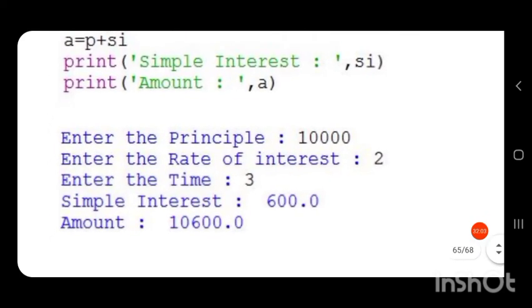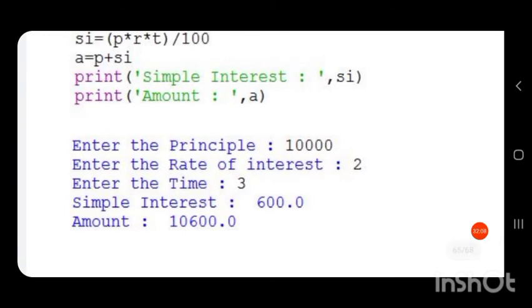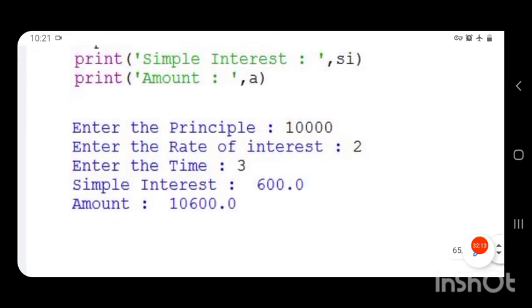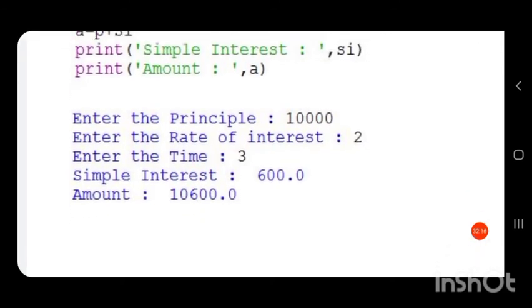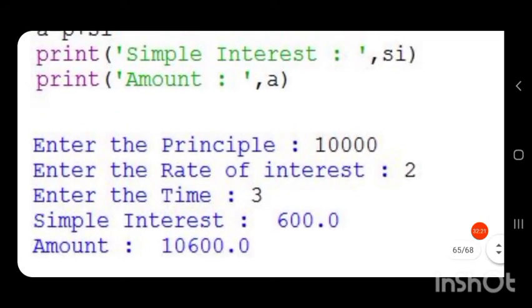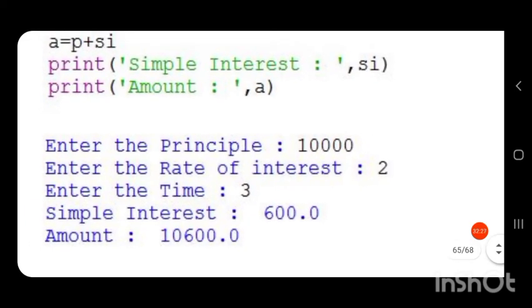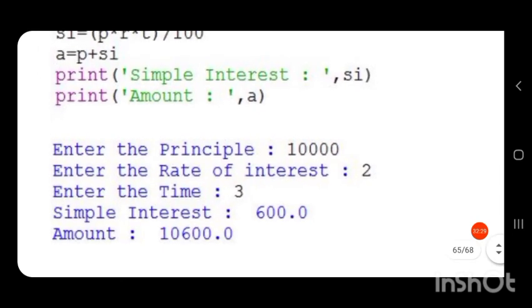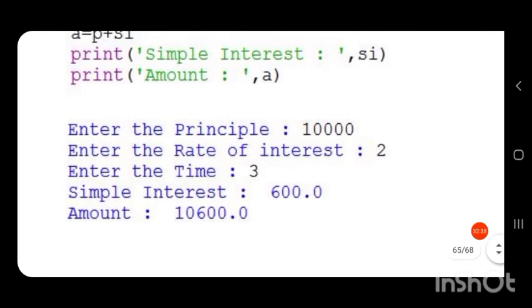Then the amount is also given in single quotes: amount, colon, space in single quotes. Then comma. If we do not specify the comma here, then it will produce an error. So we have to write a comma after the single quotes, and then the variable whose value is to be printed. Then we have to print the value of amount. So A, the value of A is 10,600.